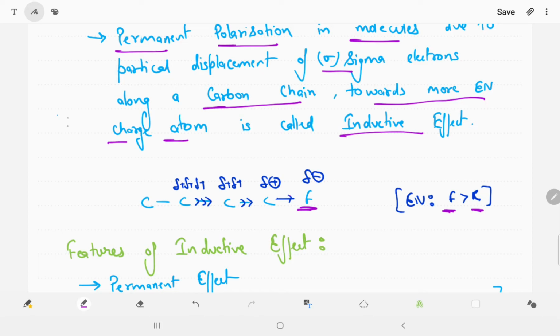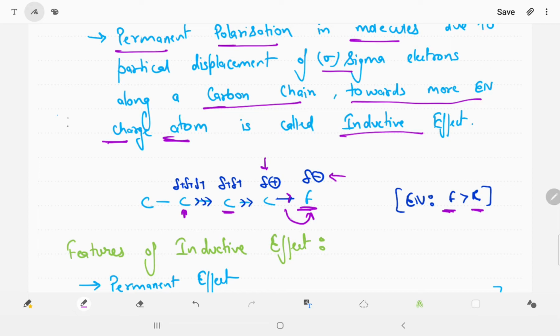So what happens? Electrons shift towards the more electronegative atom. Fluorine is the more electronegative atom, so the electron is shifted towards fluorine, and fluorine gets a delta negative charge. When fluorine gets a delta negative charge, the carbon has a delta positive charge. When delta positive charge is generated on the carbon, the next carbon gets 2 delta positive, and the third carbon gets 3 delta positive charge. This is a partial charge, not a permanent one.